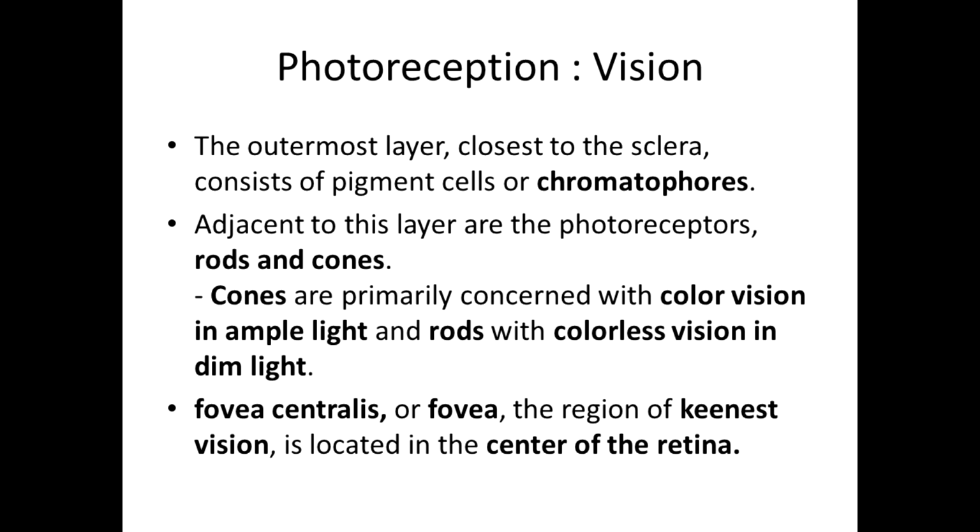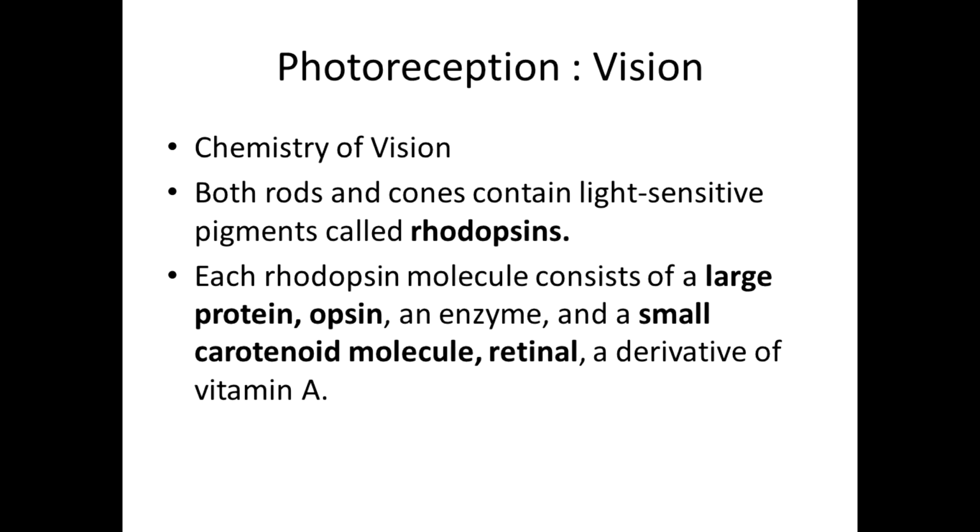Adjacent to this layer are the photoreceptors, rods and cones. Cones are more concerned with color vision in ample light, and rods have colorless vision in dim light. The fovea centralis, or fovea, the region of keenest vision, is located in the center of the retina. Chemistry of vision: both rods and cones contain light-sensitive pigments called rhodopsins. A rhodopsin molecule consists of a large protein, opsin, an enzyme, and a small carotenoid molecule, retinal, a derivative of vitamin A.